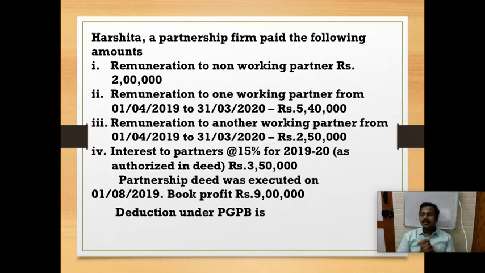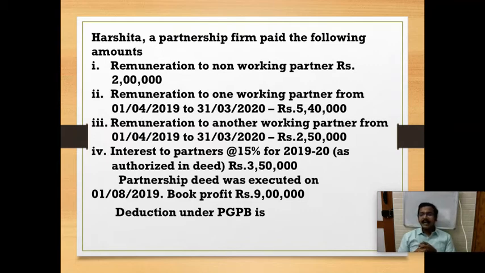So partners can be paid salary and interest. First, the payment should be authorized in the deed. Second, payment should be only for remuneration, and remuneration should be only for a working partner. It should not be paid to a non-working partner; we should not allow it for a non-working partner. And interest should not exceed 12%. They have claimed 15%, but it should not exceed 12%.